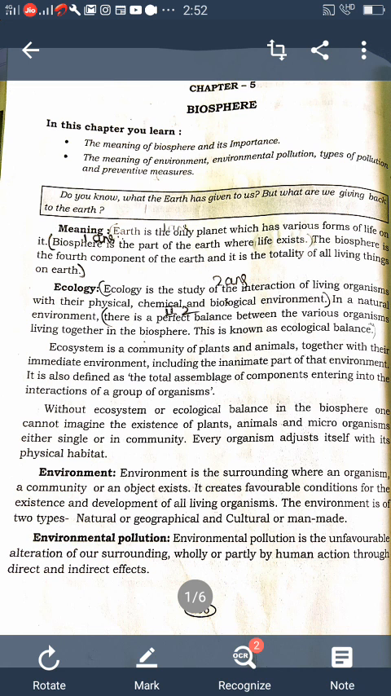Next you learn about the measures to control noise pollution. Which are the measures? Industries must be located away from the residential area. That is one of the measures. What is the first measure? Industries must be located away from the residential area.